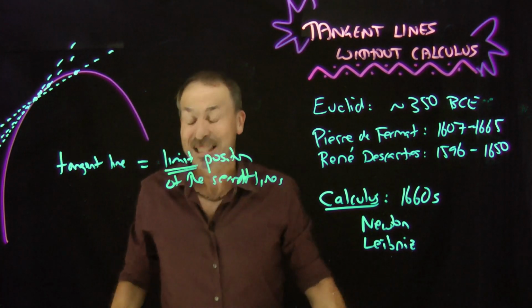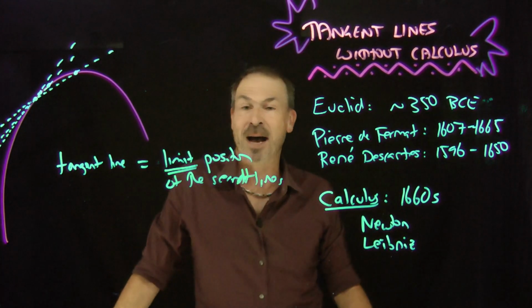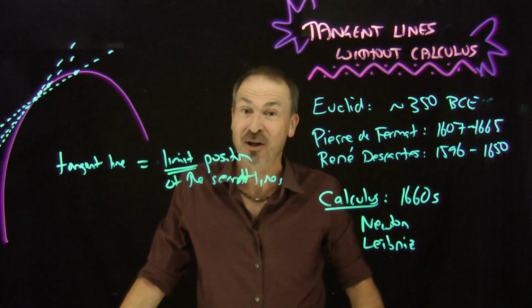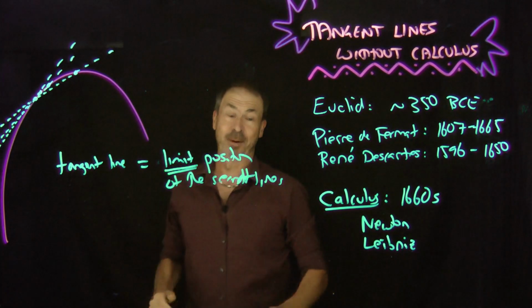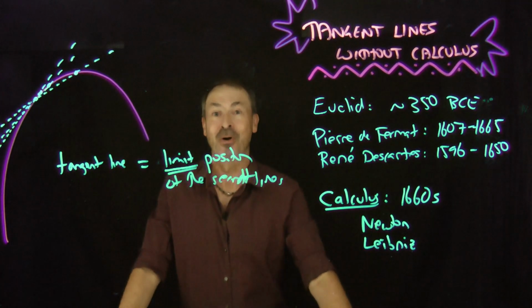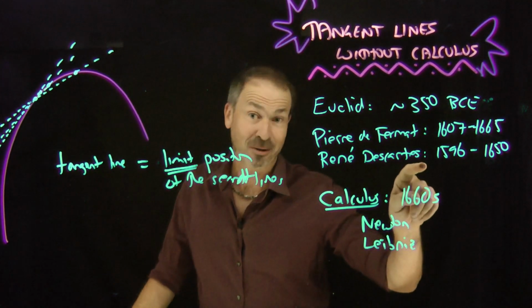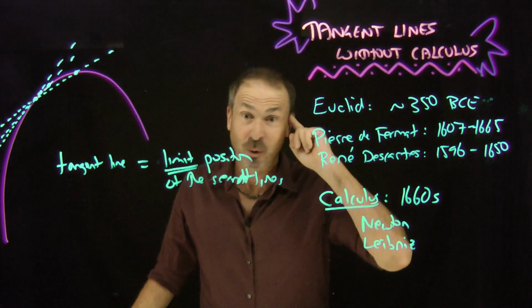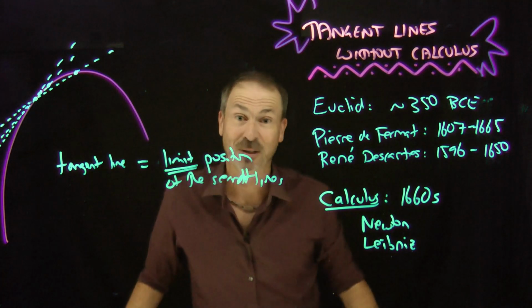But what's completely surprising is that before this, two gentlemen in particular, Fermat and Descartes, were actually working out tangent lines to all sorts of curves, polynomial curves, without any notion of limit, without any use of calculus, using pure algebra. In fact, Descartes published his results in 1637, but then figured a way to do a simpler version of his results a year later, which he wrote about in letters to his colleagues.